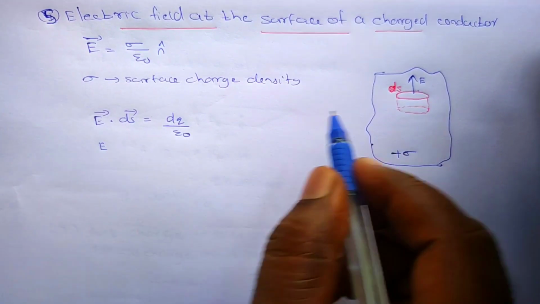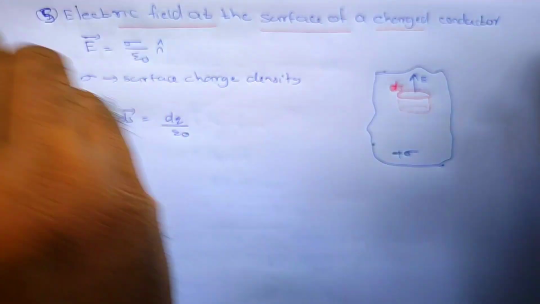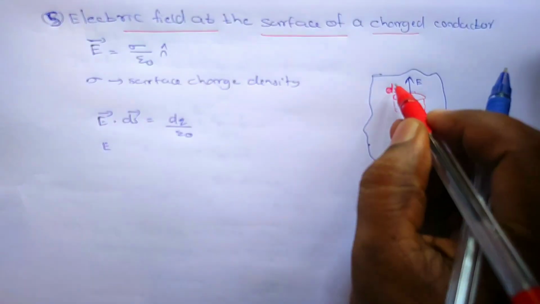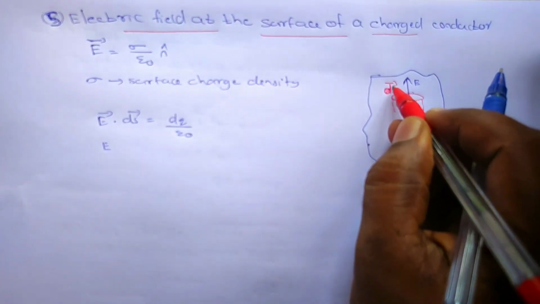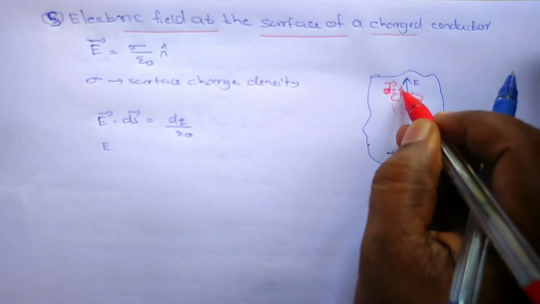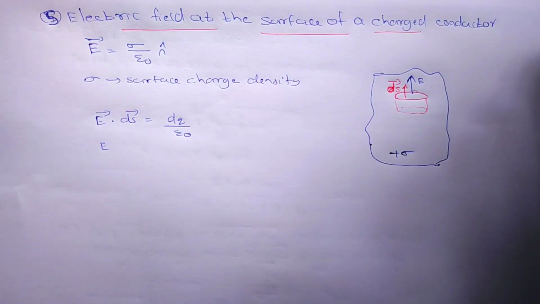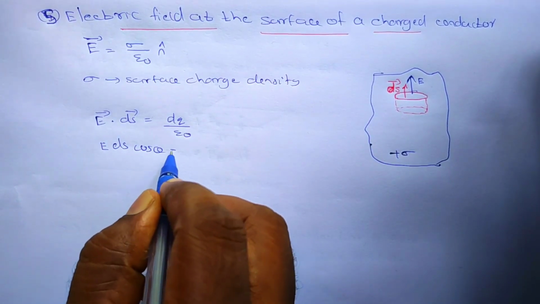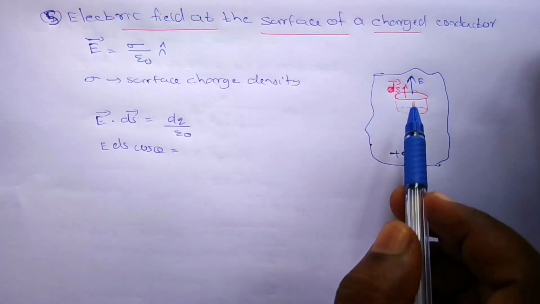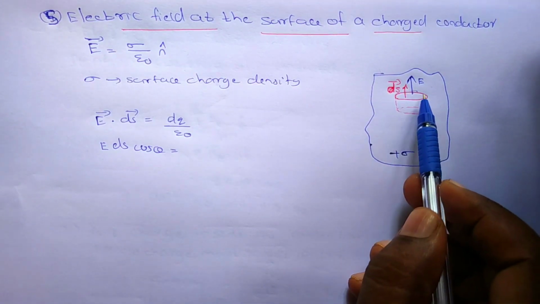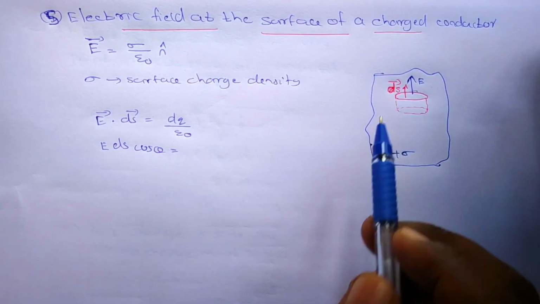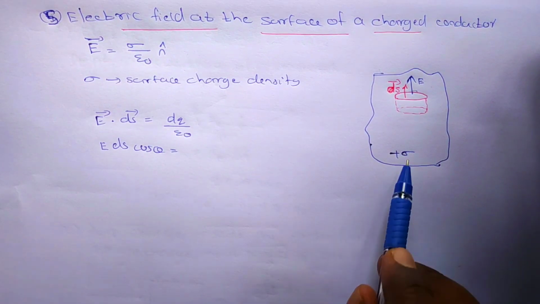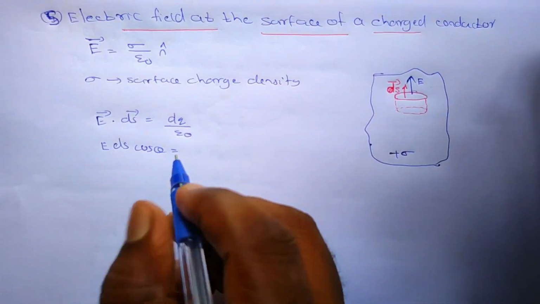Okay. So what is the angle between electric field and dS? dS is the area vector. Area is a vector. It is always perpendicular to the surface. So here you will get E dS cos theta is equal to dq divided by epsilon naught. dq is the charge over this small area dS. What is sigma? Sigma is the charge per unit area.